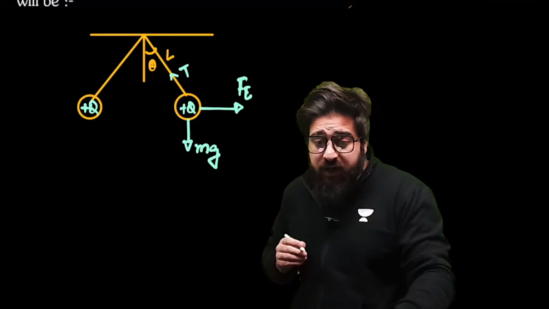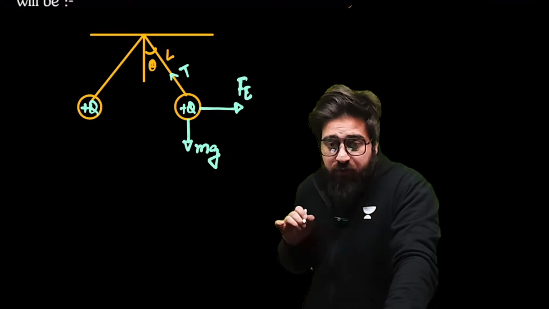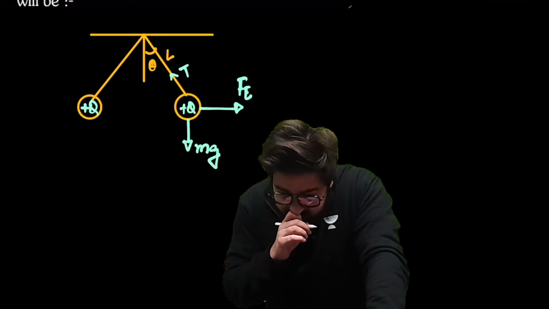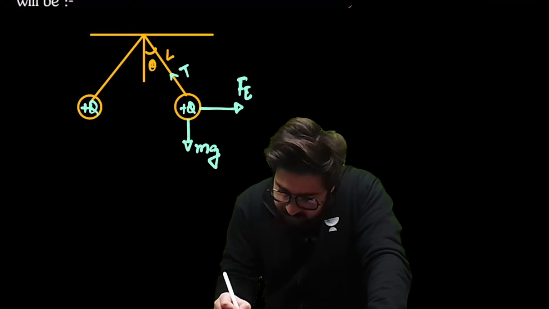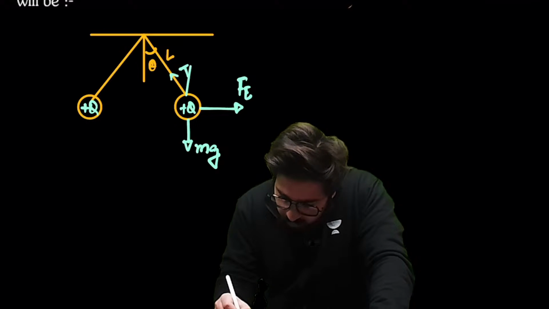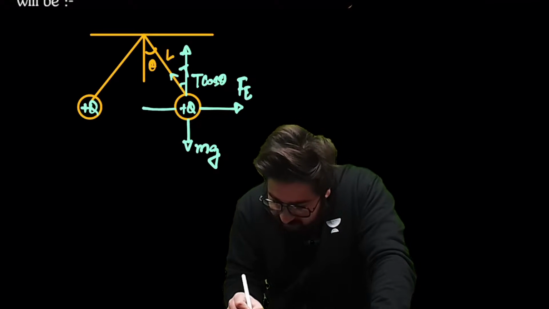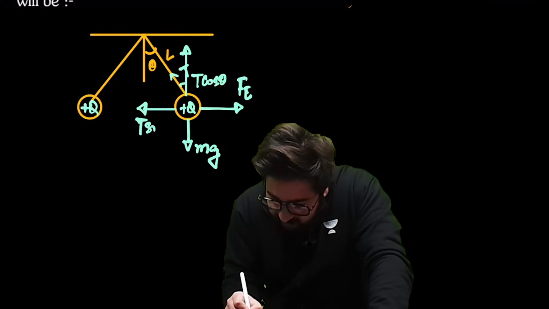Next thing I just want to tell you over here, if this is T, one of its components along this will be, if this is theta, this will be T cos theta, and this component will be T sin theta.